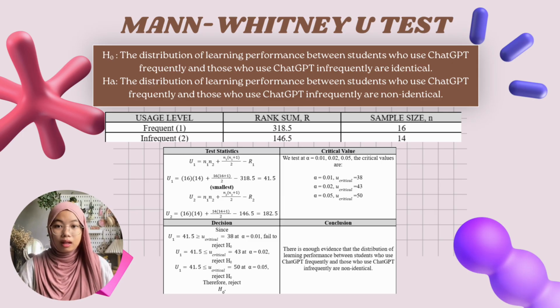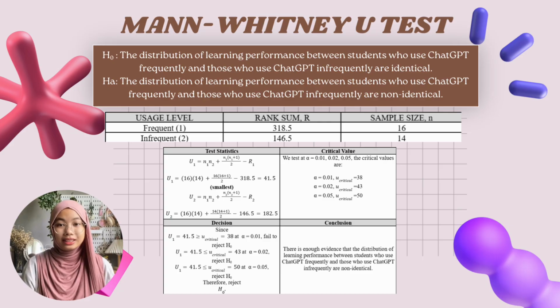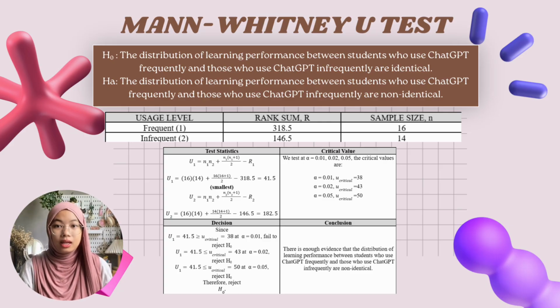However, at both alpha 0.02 and alpha 0.05, our calculated U of 41.5 is less than or equal to the critical values of 43 and 50. According to the Mann-Whitney decision rule, because our U value is lower than the critical value at the 2% and 5% levels, we reject H null. Therefore, we can conclude that there is a significant difference in the learning performance distribution between frequent and infrequent ChatGPT users.